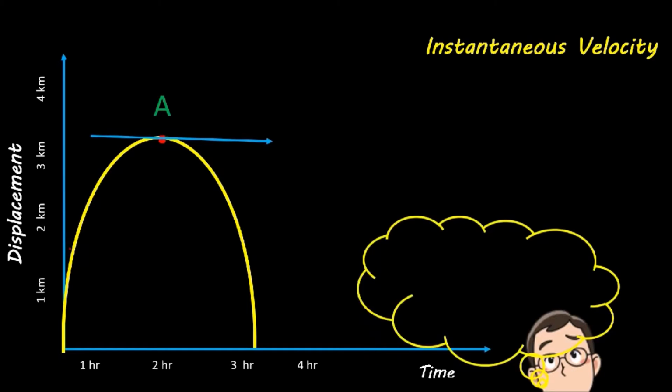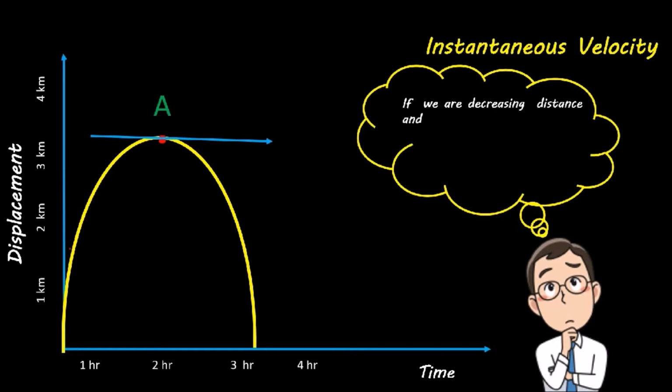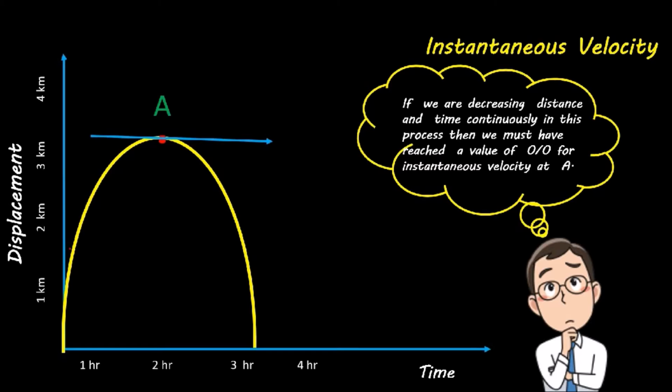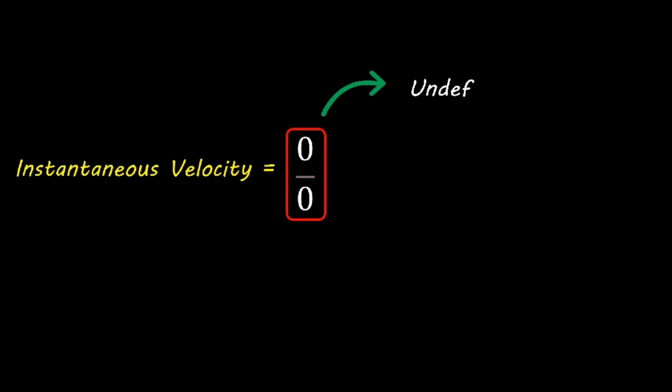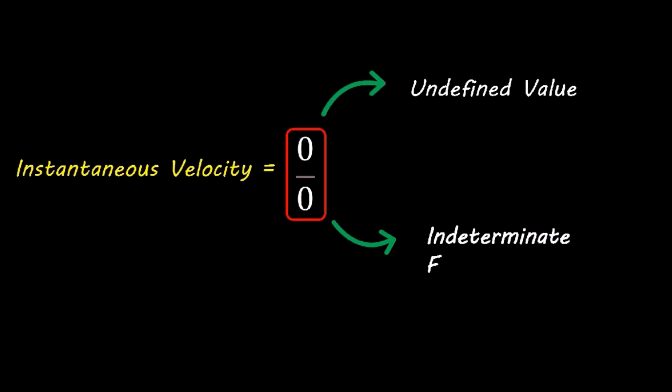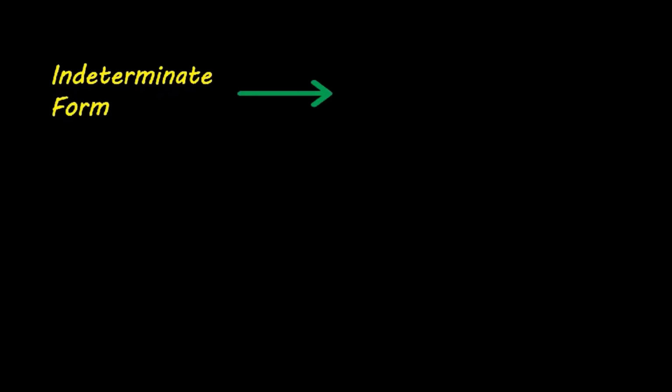But one may wonder that if we are decreasing distance and time continuously in this process, then we must have reached a value of 0 by 0 for instantaneous velocity at A. Yes, you are correct. Instantaneous velocity will ultimately give us a 0 by 0 value, which is actually an undefined value called an indeterminate form. But that doesn't mean that the motion has no instantaneous velocity. This indeterminate form gets its correct value on differentiation.